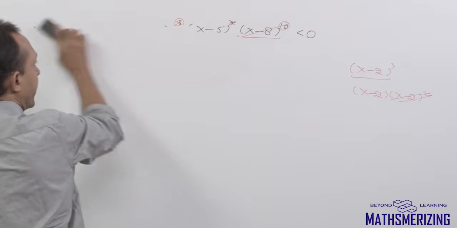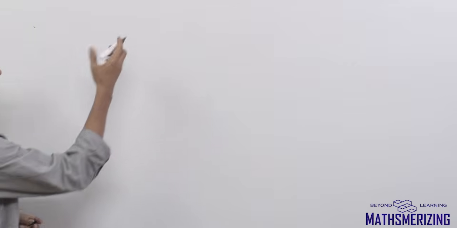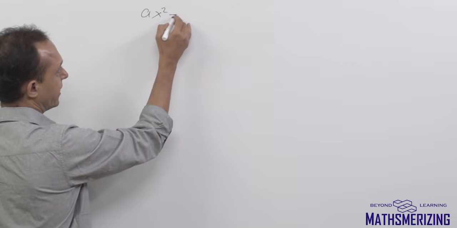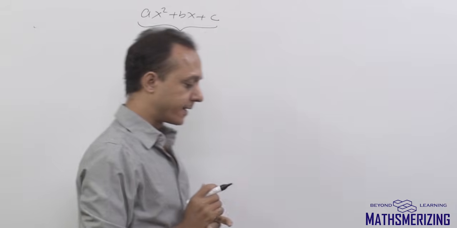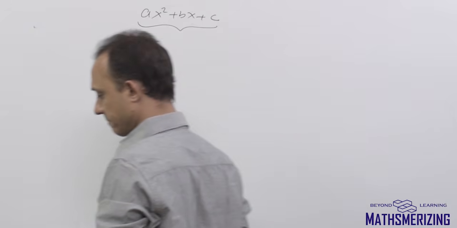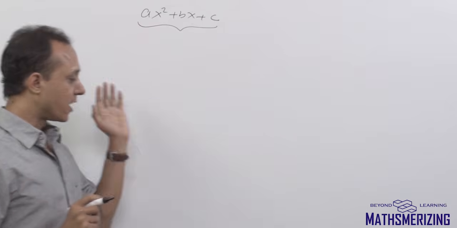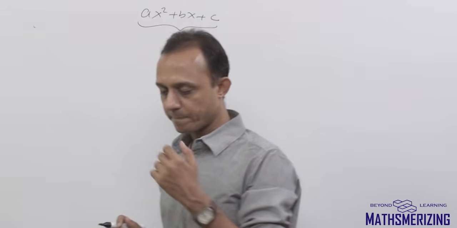Now another thing which is very important in solving these inequalities, and especially in calculus: you'll get a quadratic expression, ax square plus bx plus c. Generally when we get a quadratic expression, we try to factorize it. If we can factorize it, well and good. If we are unable to factorize it, we'll use minus b plus minus root D upon 2a.